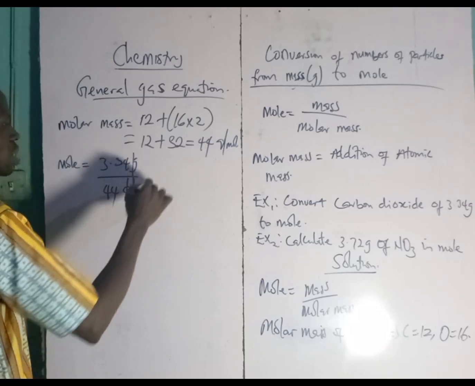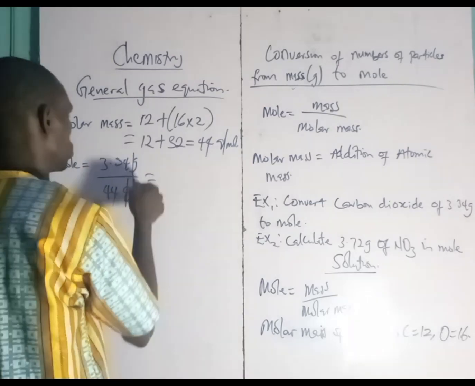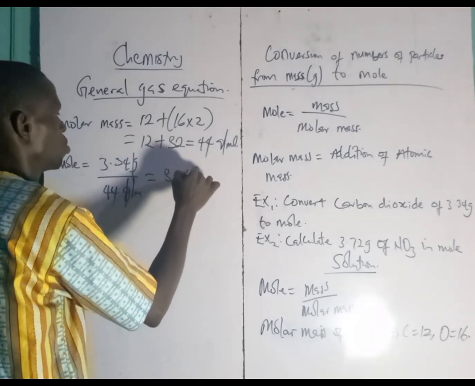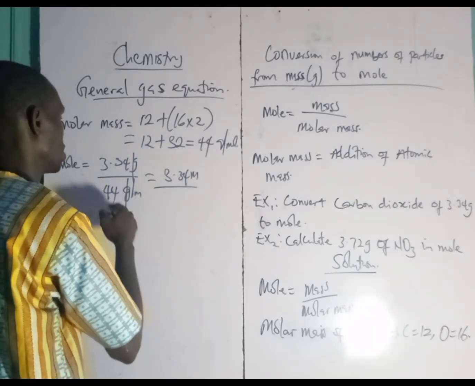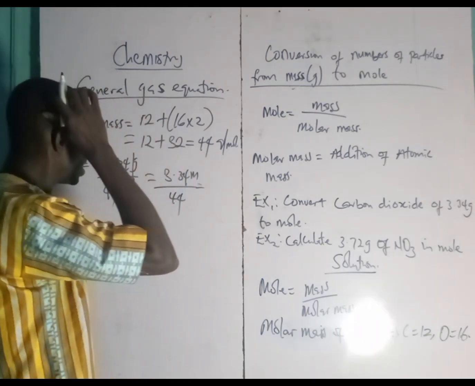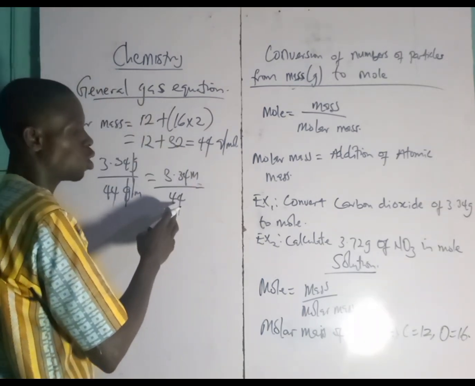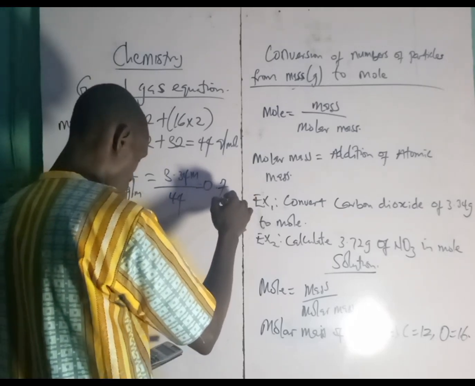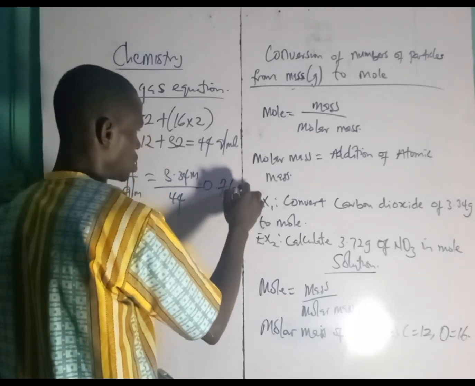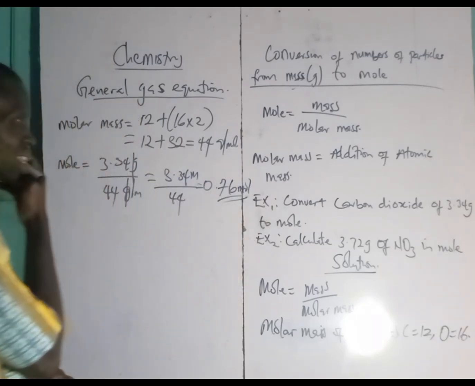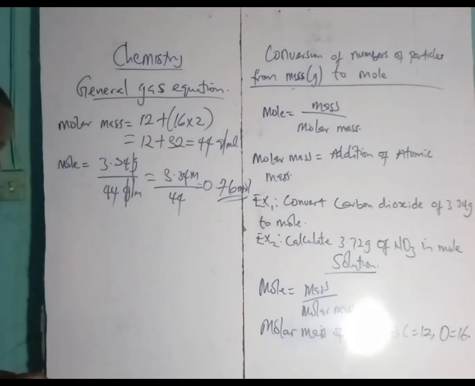Then gram will cancel gram, and we have 3.34 mole over 44. By the time we divide 3.34 by 44, we have 0.76 mole. I think we understand that. So that's how to calculate that.